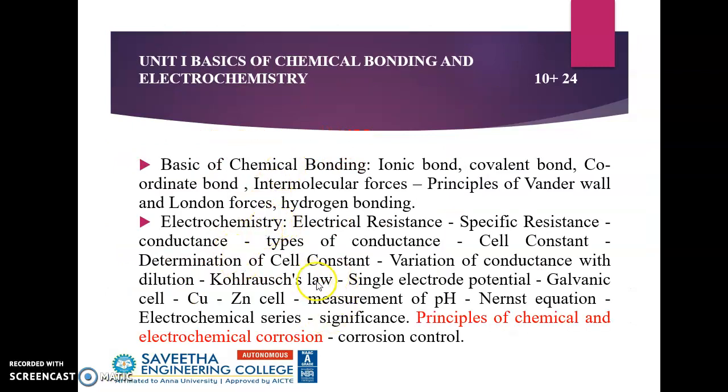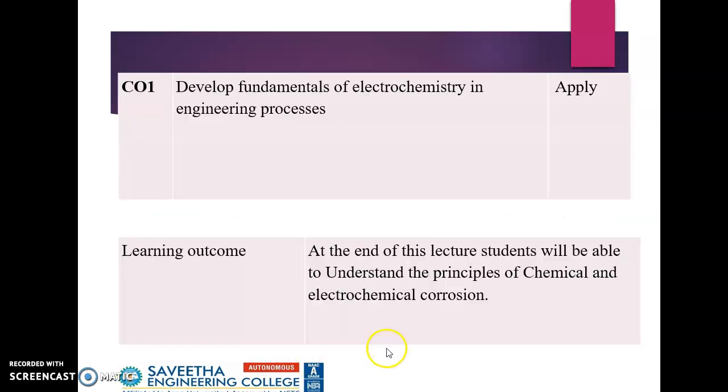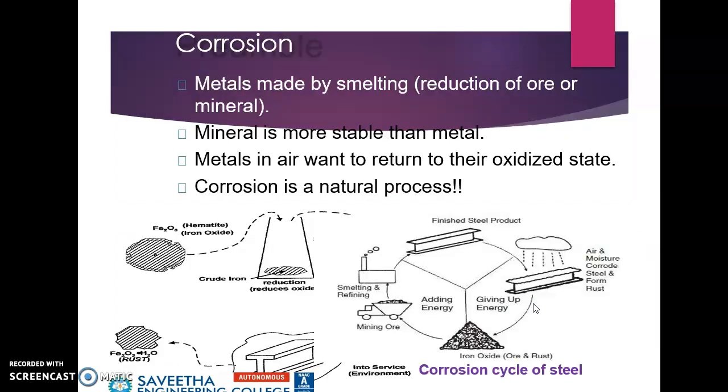So, by now, I think you would have guessed what we are going to discuss in this lesson. It is the principles of chemical and electrochemical corrosion. The course outcome for this lesson is to develop fundamentals of electrochemistry and engineering process, and the Bloom's taxonomy level is applied. The learning outcome is that at the end of this lecture, you will be able to understand the principles of chemical and electrochemical corrosion.